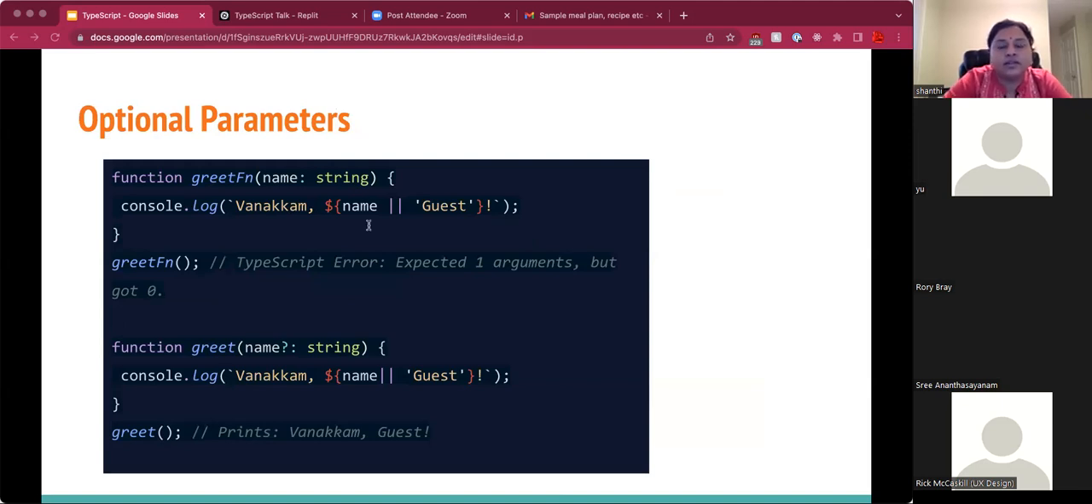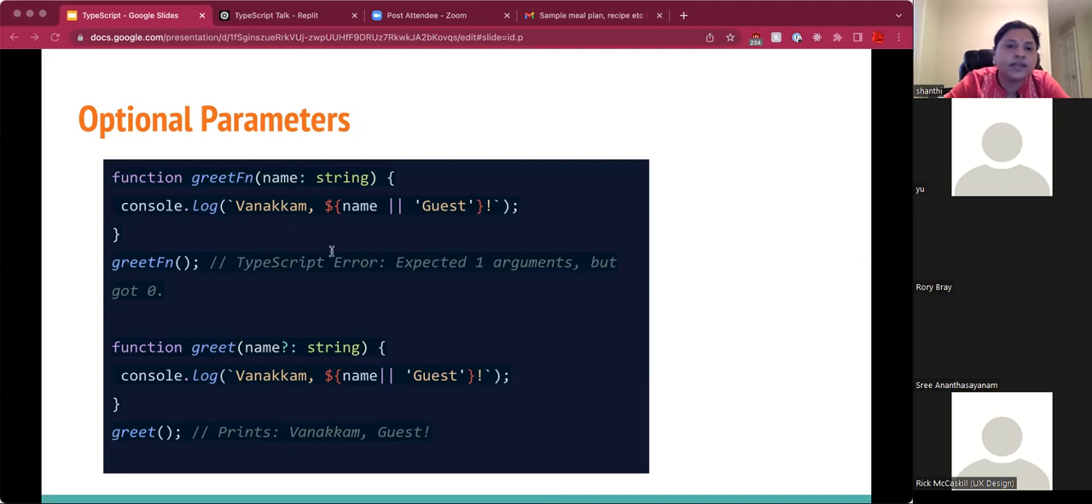When a parameter is not passed for an argument of a function, TypeScript throws an error. Like in this first example, the greet function specifies an argument name, but that parameter is not provided while calling the function greet. So TypeScript complains with an error that I'm expecting one argument. Now what we want is the code to execute the string value guessed when a parameter is not provided. So how do we tell that to TypeScript?